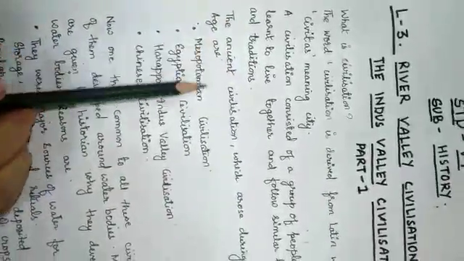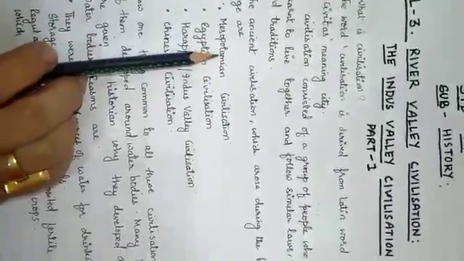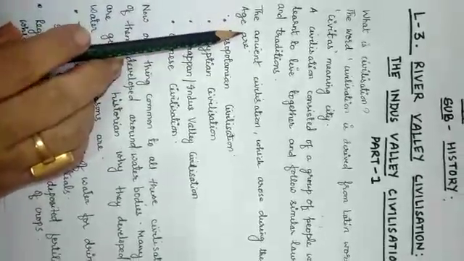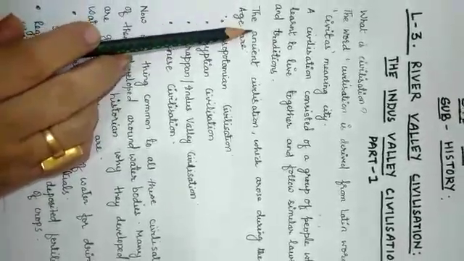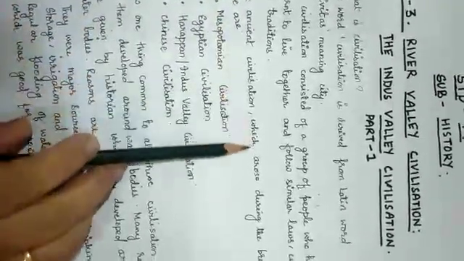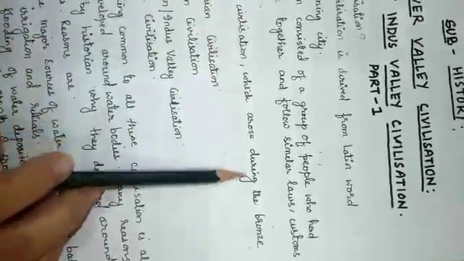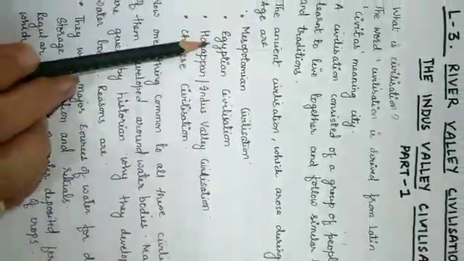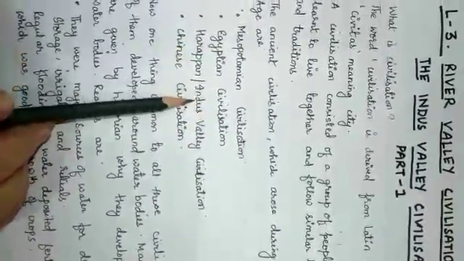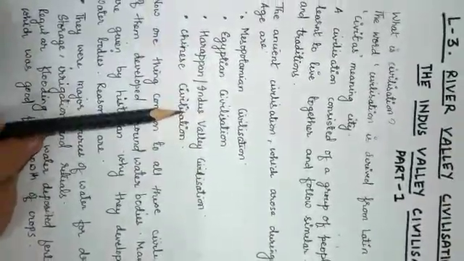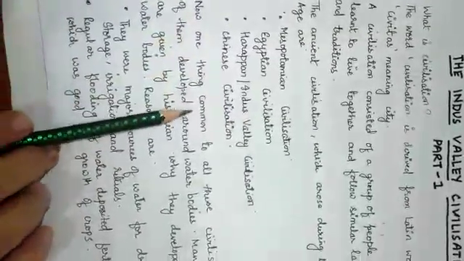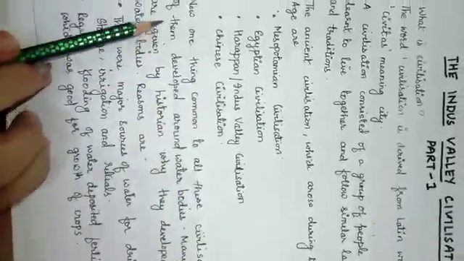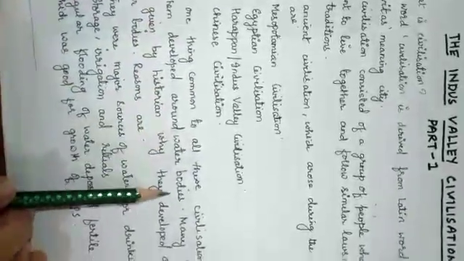There are basically four main civilizations which developed in different parts of the world. Now let us come to what these four civilizations are. They were called the ancient civilizations. The ancient civilizations which arose during the Bronze Age are the Mesopotamian civilization, Egyptian civilization, Harappan or Indus Valley civilization, and Chinese civilization. One thing common to all these civilizations is that all of them developed around water bodies.